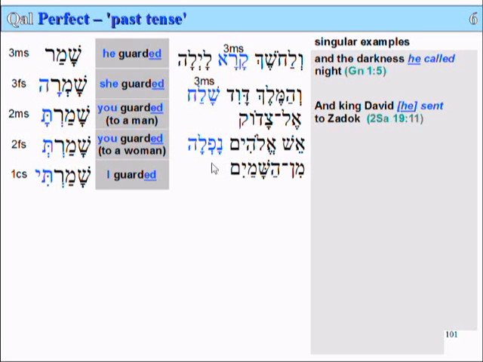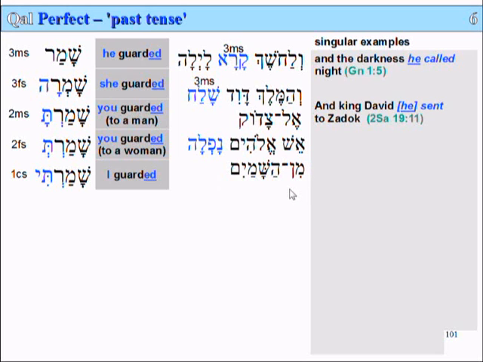She fell. So we know that this word here, esh, is a feminine noun. And where did it fall from? Min hashemayim, from the heavens. The fire of God, she fell from the heavens.